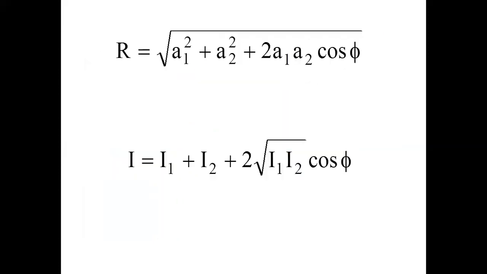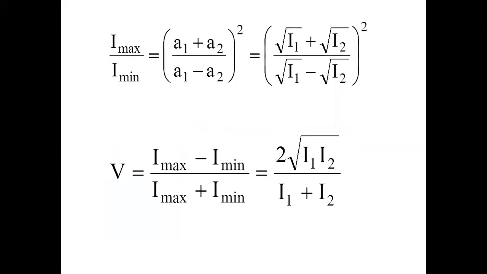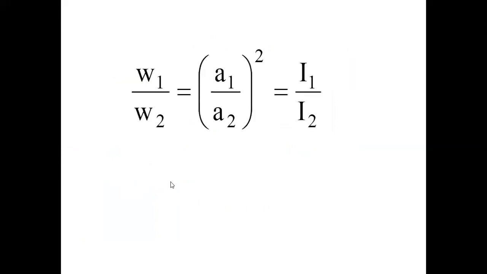What is visibility? Visibility is I maximum minus I minimum, that is, maximum intensity minus minimum intensity, divided by maximum intensity plus minimum intensity. That is called visibility. Or you can use this formula also if it is asked. This is also not coming in your theory part, in the theory exam.